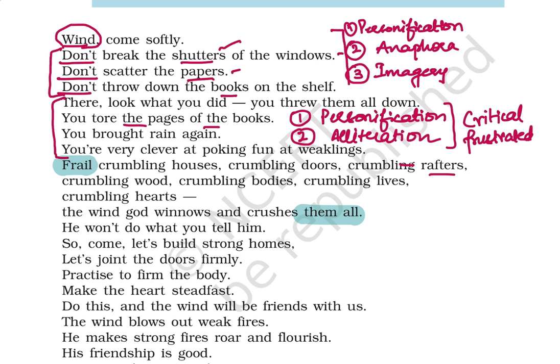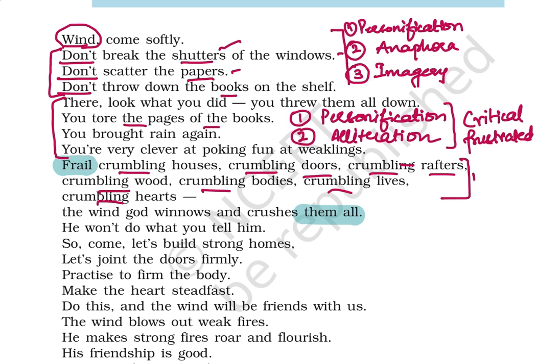Now see, the poet is actually listing the various parts of the house. He's mentioning the doors, and he's mentioning the rafters. Now what are rafters, children? These are the wooden beams that are supporting your roof. Okay. And just check out the word here, that is crumbling. How many times has it been repeated? 3, 4, 5, 6, 7. Oh my God, so many times.